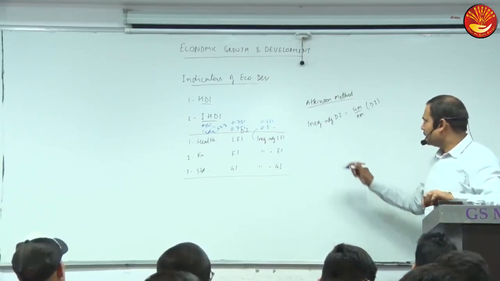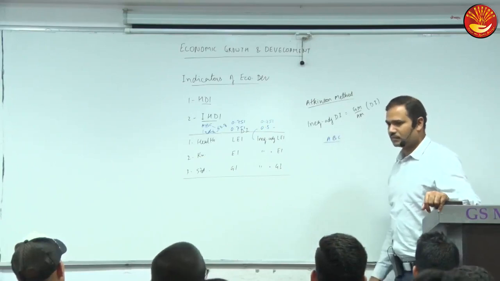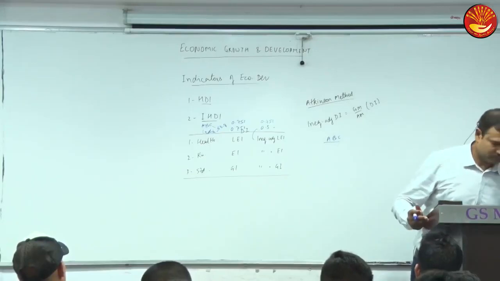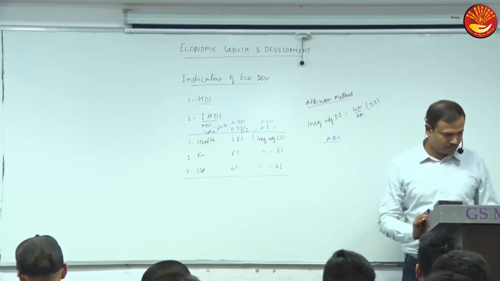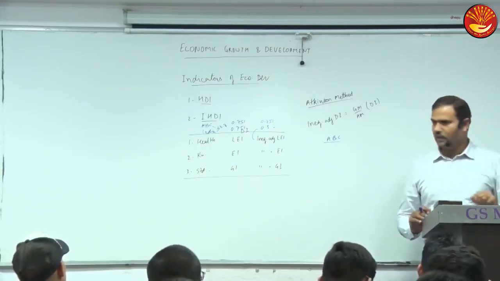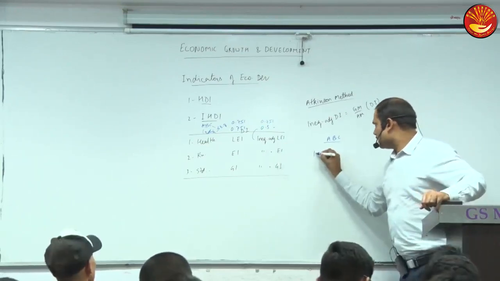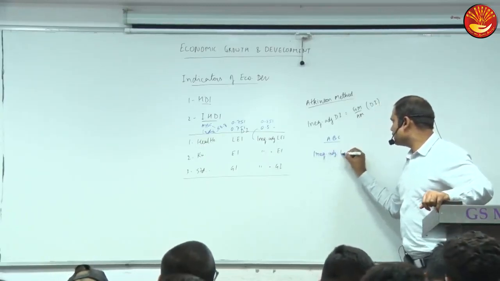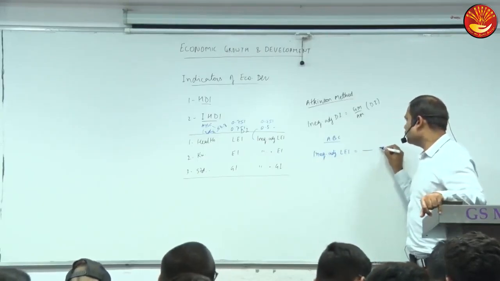For example, let us discuss country ABC. Suppose we calculate the inequality adjusted LEI, then it should be equal to GM upon AM into LEI.